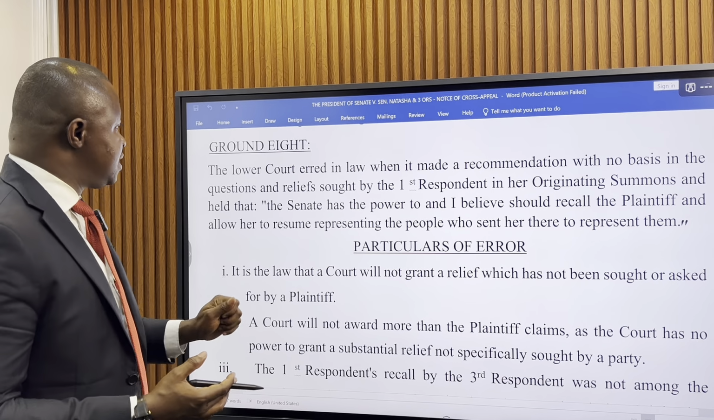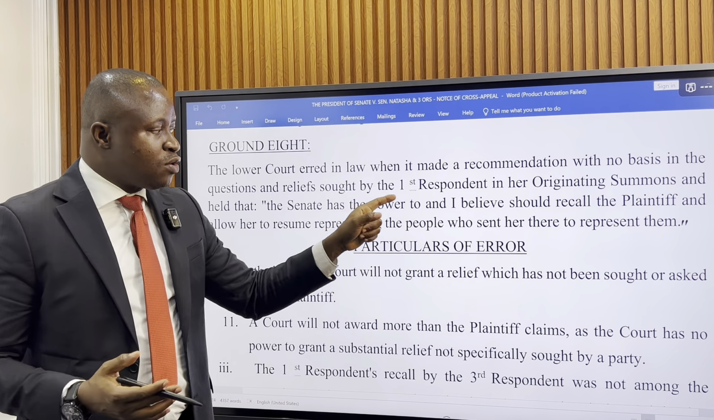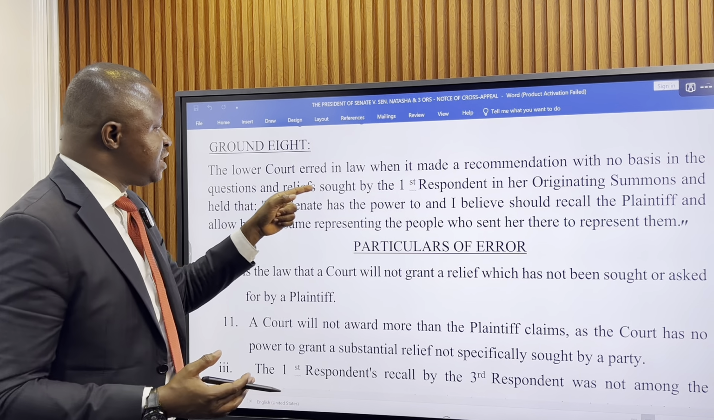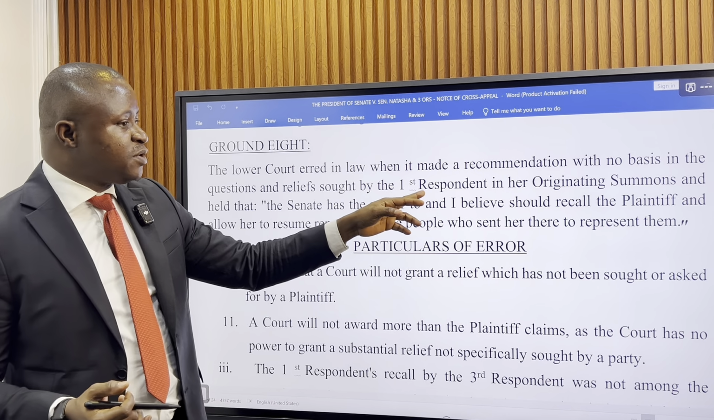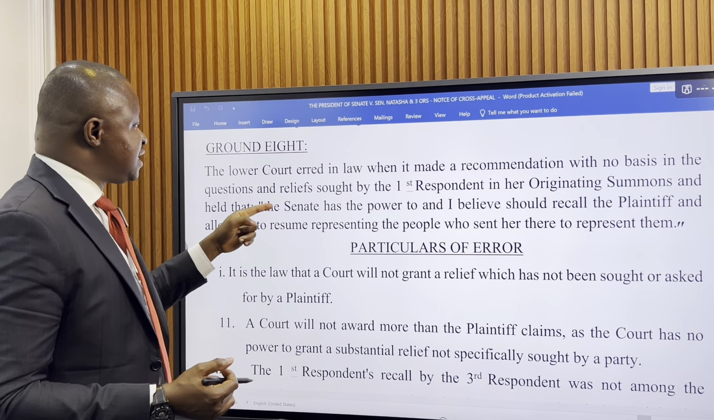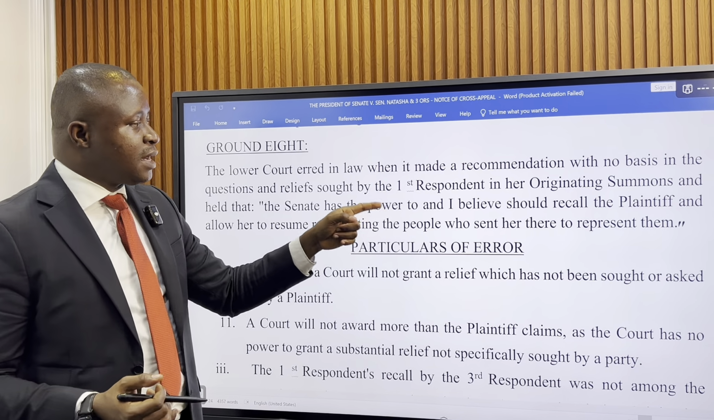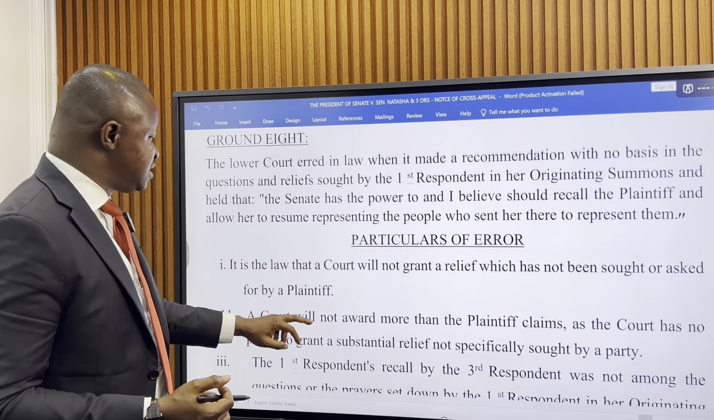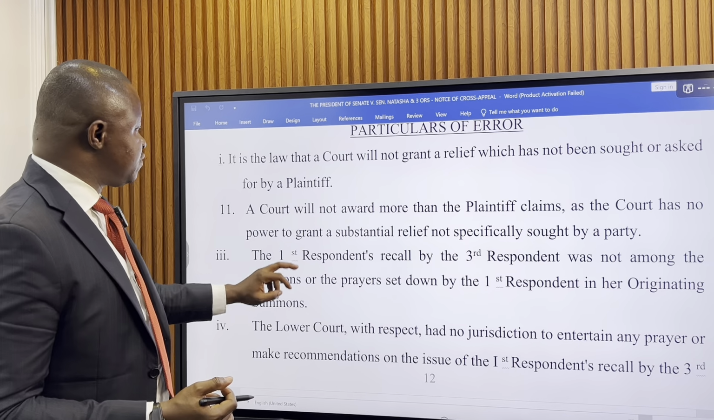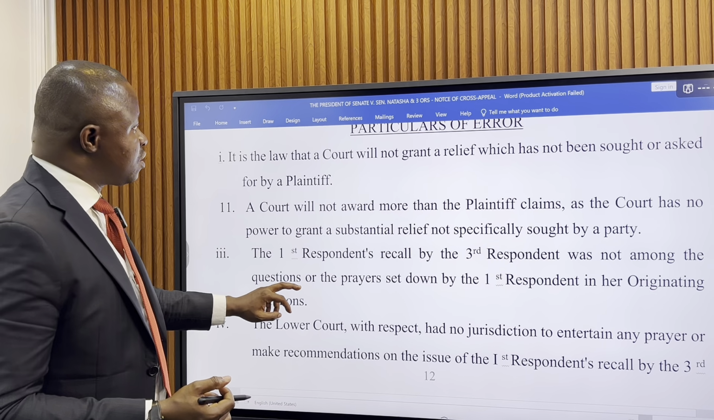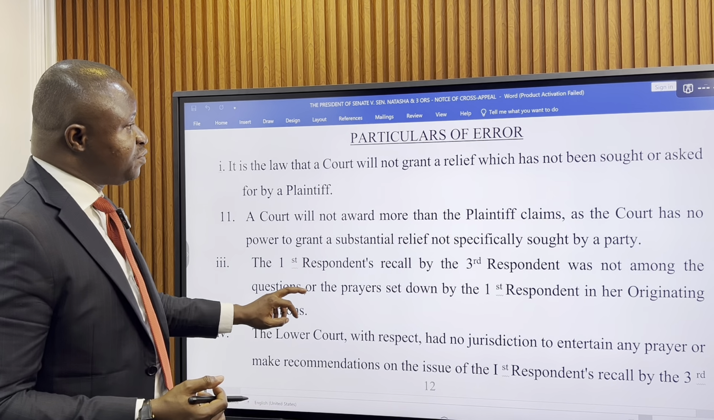What does it say? That the lower court erred in law when it made a recommendation with no basis in the questions and relief sought by the first respondent, Senator Natasha, in her originating summons, and held that the Senate has a power to, and I believe should, recall the plaintiff and allow her to resume legislative duties. In the particulars of error, they have said that the court will not grant a relief which has not been sought.